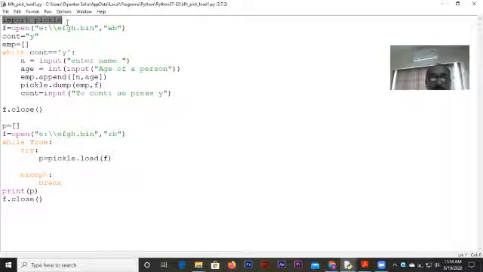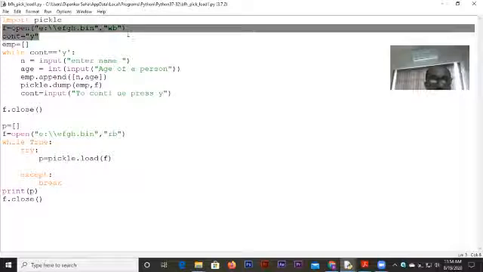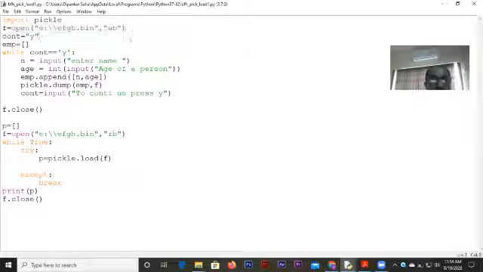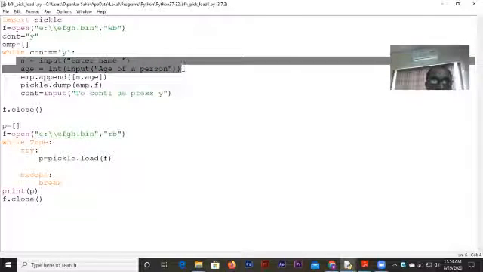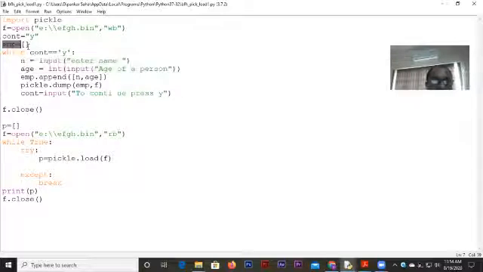I've imported the module pickle. I opened it exactly the same way that I told you. And this is what I was talking about, that I will take a loop to write multiple data. Here also I've taken name and age. But with this name and age, I have taken a blank list here called EMP.